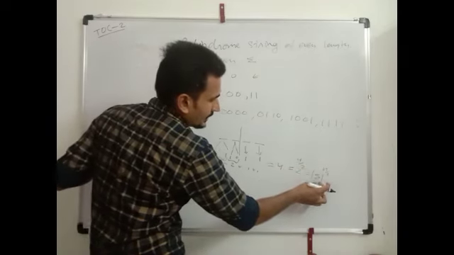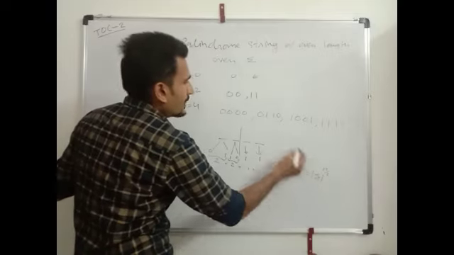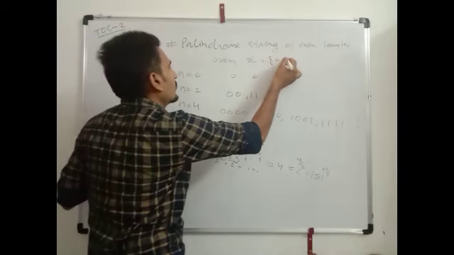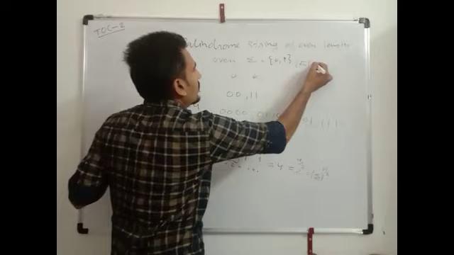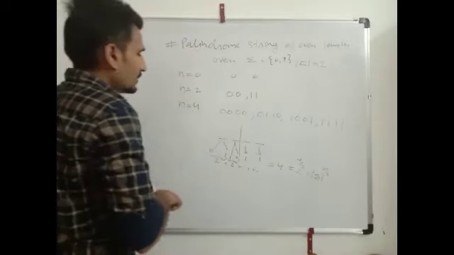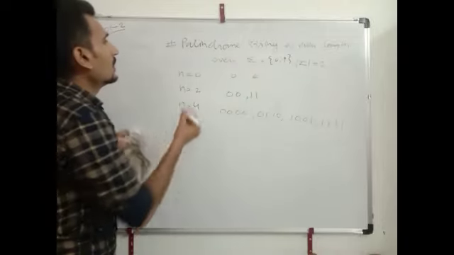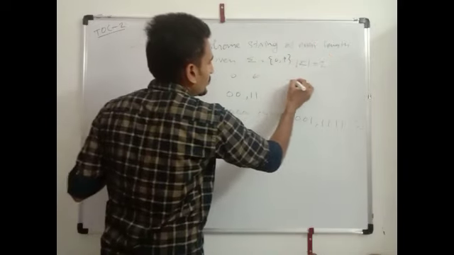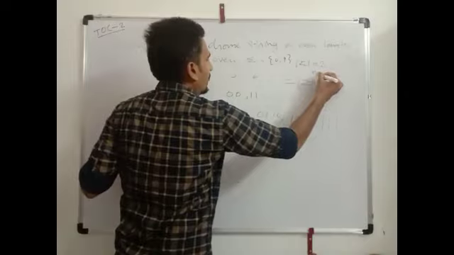We can write it as sigma power n by 2, where sigma is equal to 2. So we can say that the number of palindrome strings of even length is equal to sigma power n by 2.